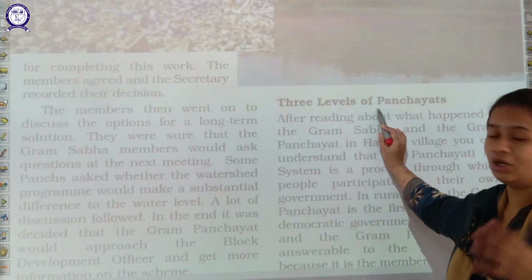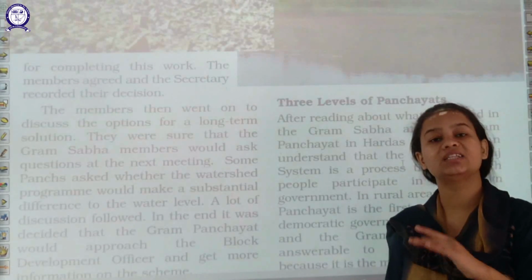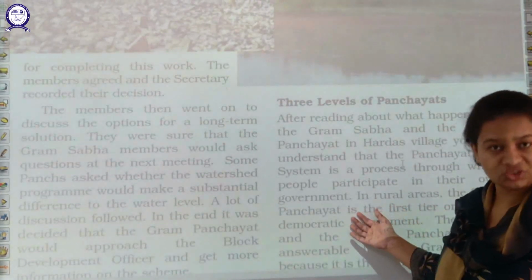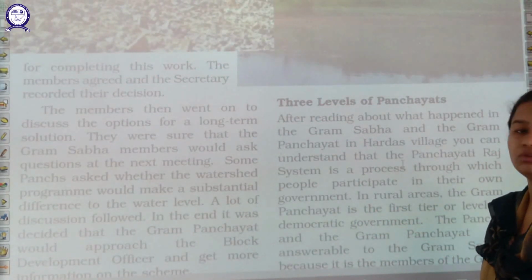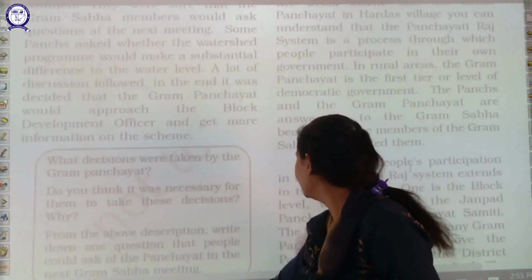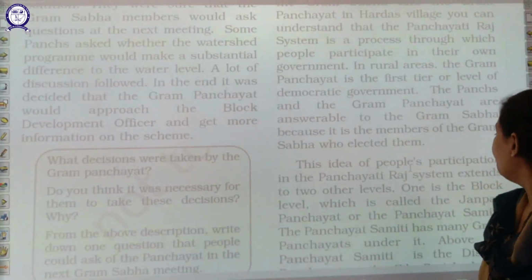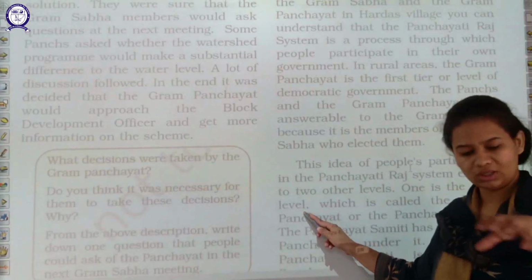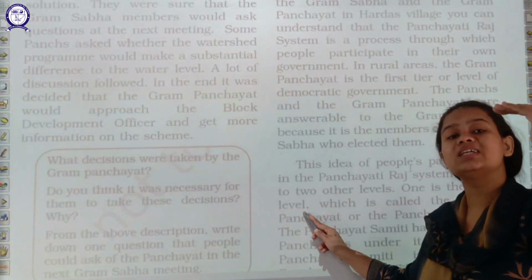So one level of panchayat is the Panchayati Raj system at the local level. Then in rural areas, Gram Panchayats are there. How they work for the welfare of the people of the villages we have already discussed, where the panches and village members are all responsible for the welfare of the people. Now see, thereafter the block level is there. I told you Hardas village goes to the BDO, block development officer.